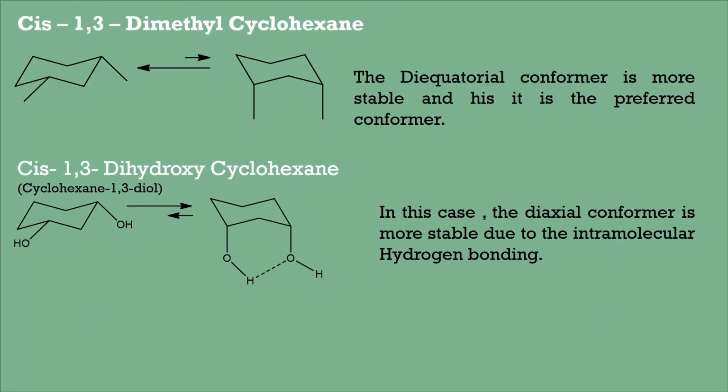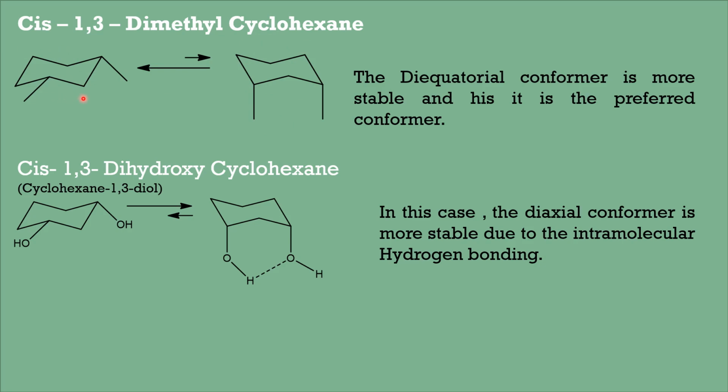During our discussion about cis 1,3 dimethyl cyclohexane, we have seen that it can exist as two different conformers, 1,3 di-equatorial or 1,3 diaxial. And we know this diaxial conformer has much higher energy than the di-equatorial conformer.